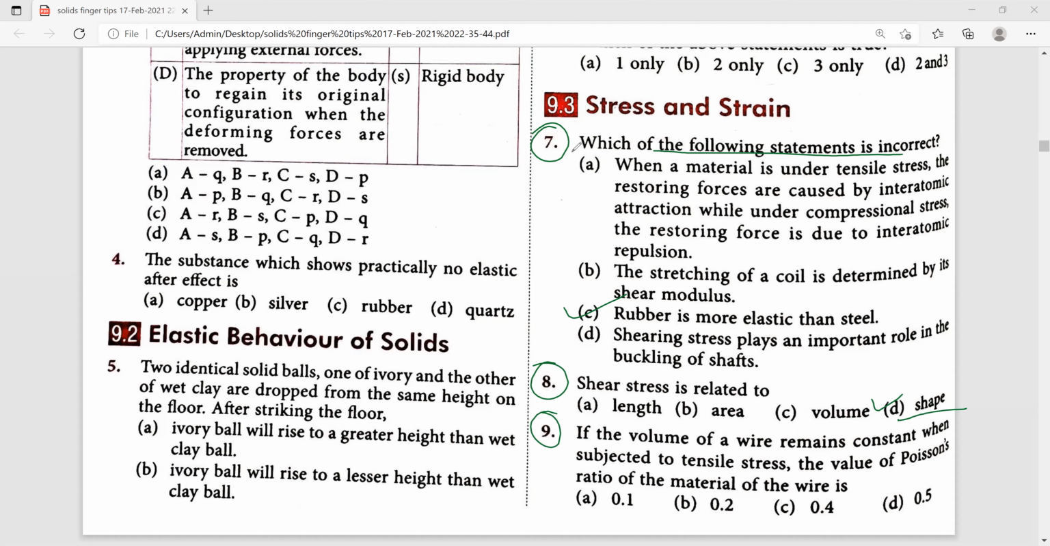Ninth one. If the volume of the wire remains constant when subjected to tensile stress, the value of Poisson's ratio of the material of the wire is? Here Poisson's ratio is given by the formula lateral strain divided by longitudinal strain. Therefore, it is given by (delta R by R) whole divided by (delta L by L). So that is 1 by 2. Therefore, the value is 0.5. So for the ninth one, the answer we got is 0.5.